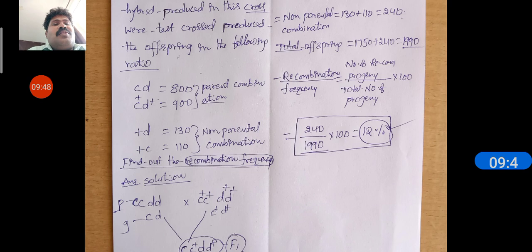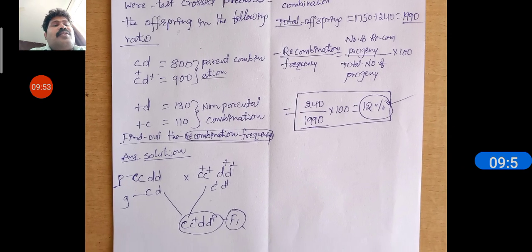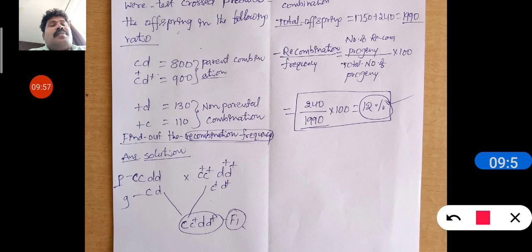In opposite to that, these are the non-parental combinations, and this one is the parental combination. Find out the recombination frequency.